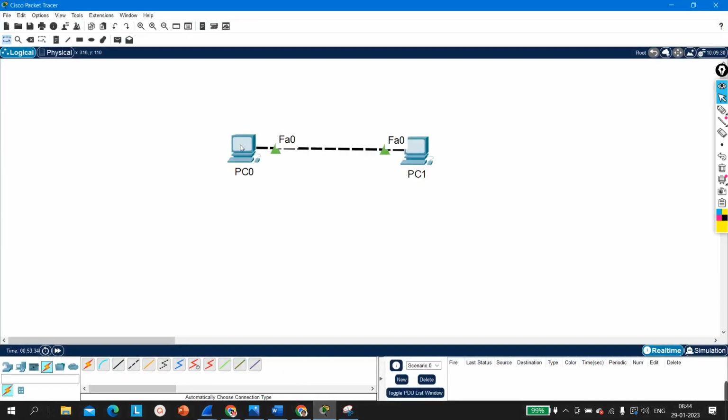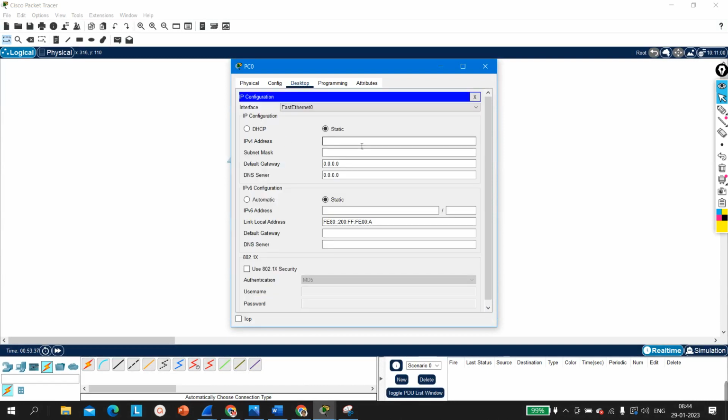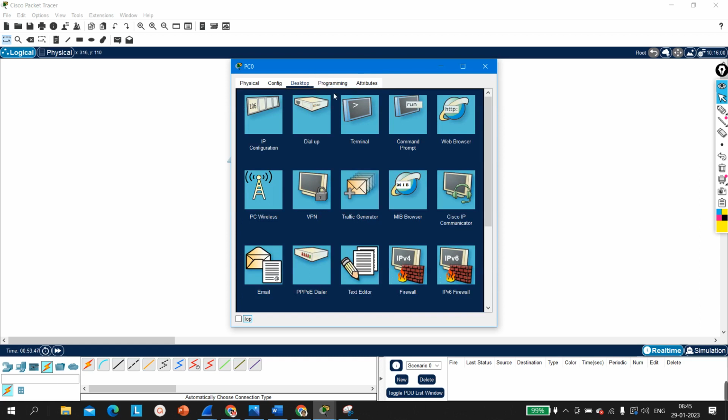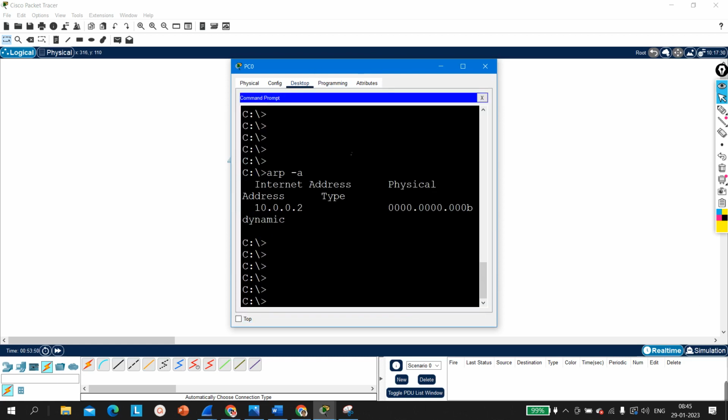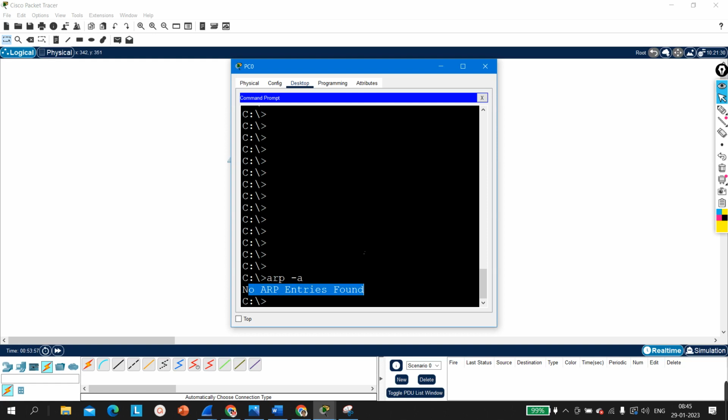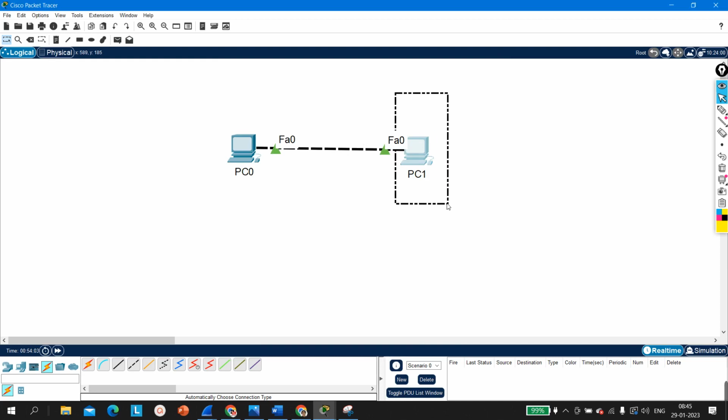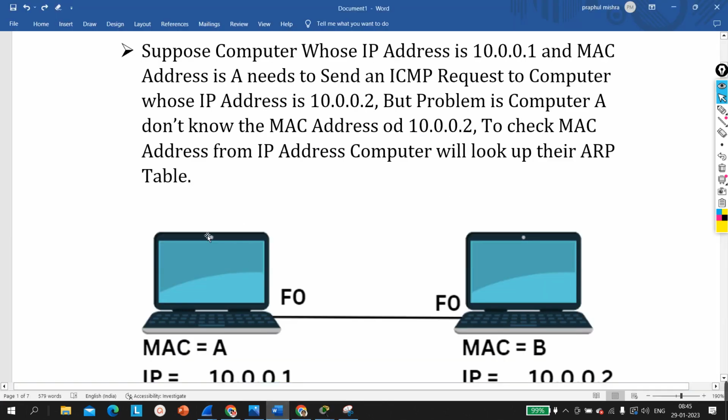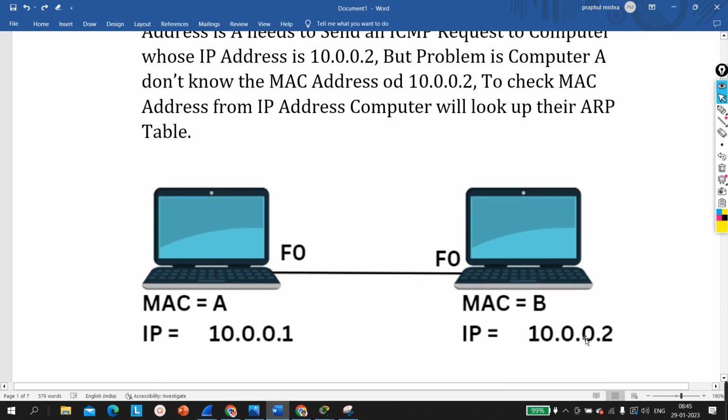You know how? Suppose this is my PC. Let me configure one IP here, 10.0.0.1. Just suppose 10.0.0.2 is my IP address. Now if you check the ARP table here, the command you need to run is arp -a. Now you can see no ARP entry found, which means there is no entry. So this machine doesn't know the MAC address of PC B. Same here, machine A doesn't know the MAC address of the machine whose IP address is 10.0.0.2.